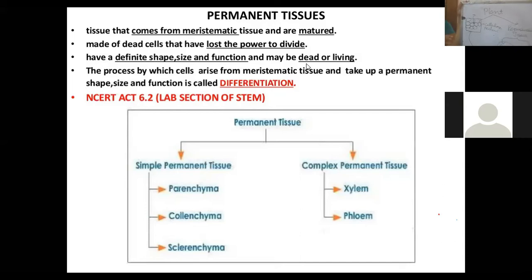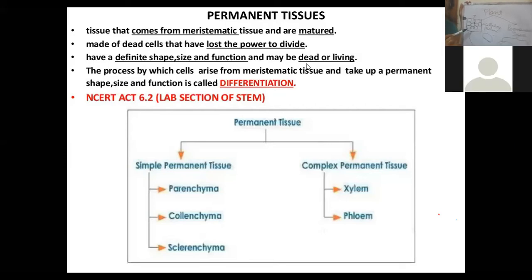Sometimes the air cavity becomes very large in size and full of air. For example, if we talk about the leaf of the lotus plant, which is always floating on the water. Why does it float on the water?